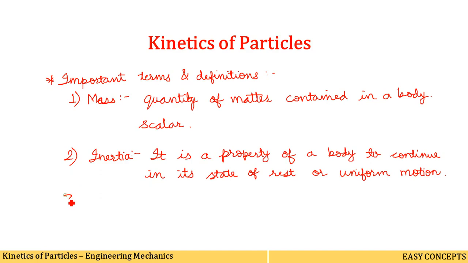Now the third term is rotation. A motion is said to be rotation if all the particles of a rigid body move in concentric circles. It means each and every particle of a body is moving in a concentric circle, then that type of motion is called rotation.